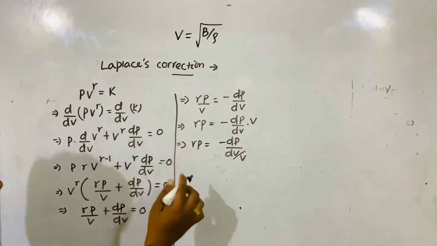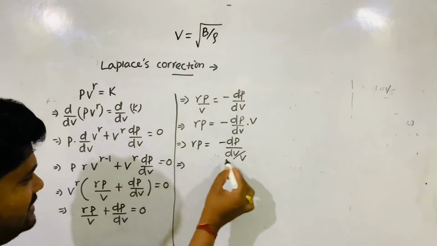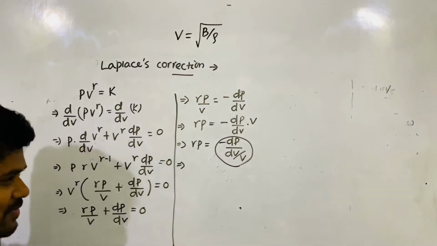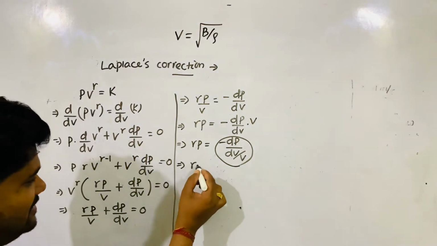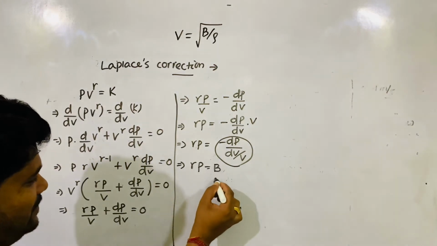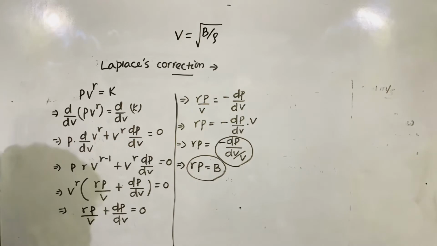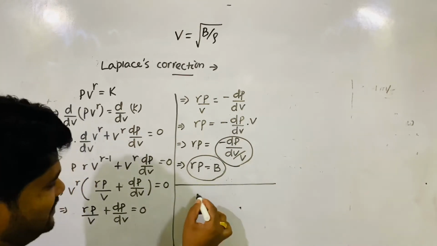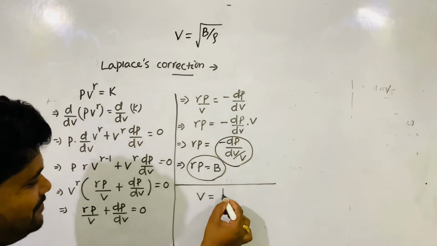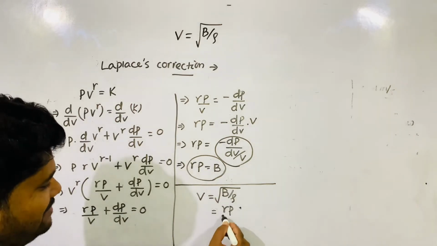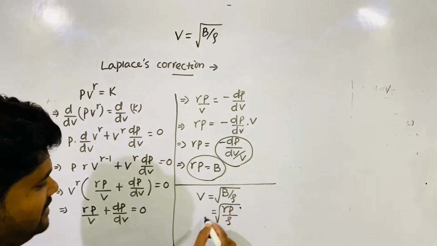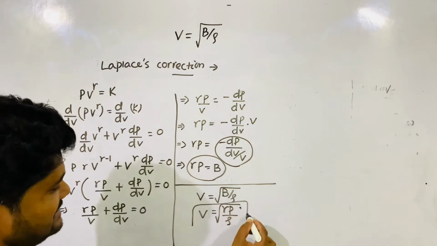You can see it again. This one you already know, this is the formula of bulk modulus. So what is the expression now? V is equal to root over B by rho; in place of B I write gamma P, so V is equal to root over gamma P by rho. This is Laplace's correction.